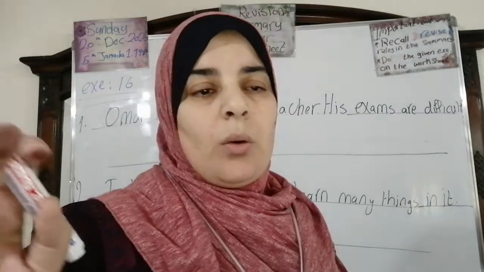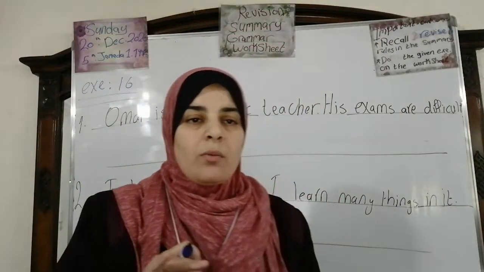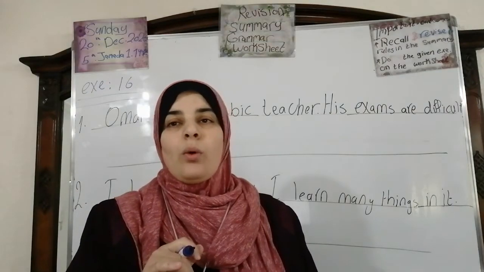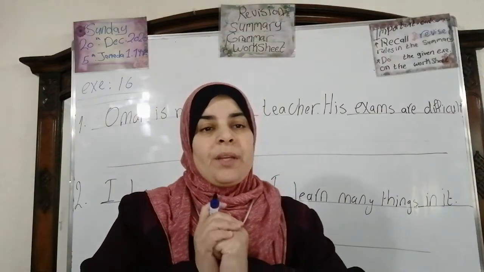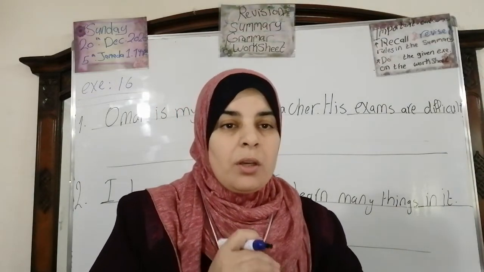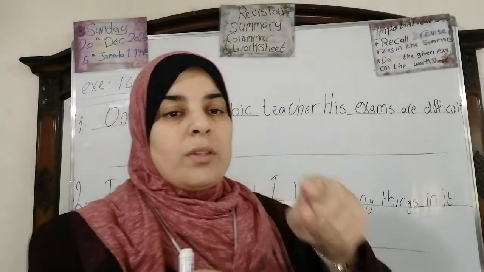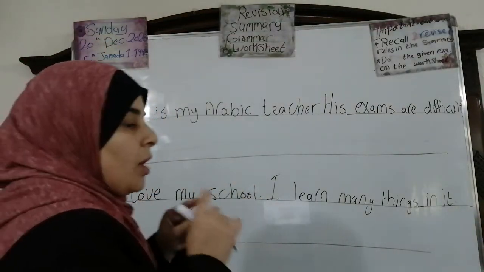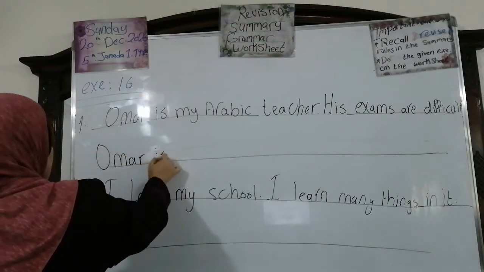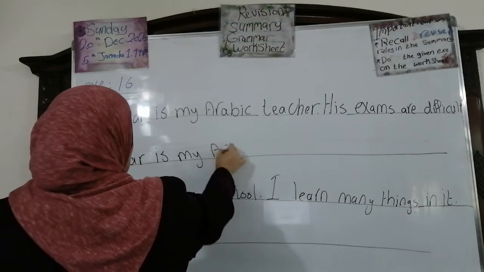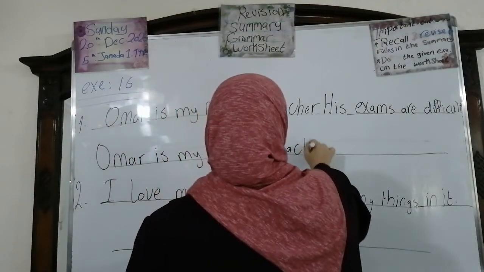Okay. Now we've reached the last question, exercise 16. Join these sentences using who, which, when, where, or why, okay? Number 1, Omar is my Arabic teacher. Full stop, his exams are difficult. Between brackets, whose. We're going to join the two sentences in one sentence using the little pronoun whose. We say, Omar is my Arabic teacher, okay? We're going to put now the little pronoun whose.